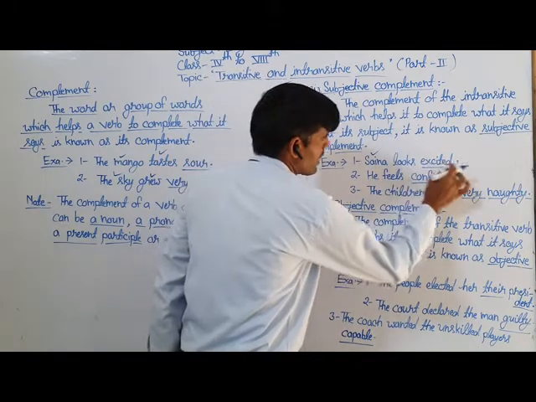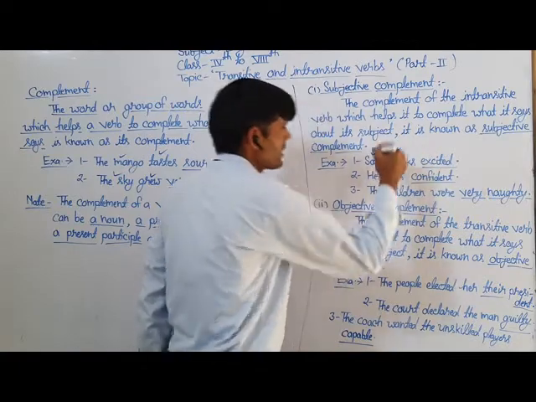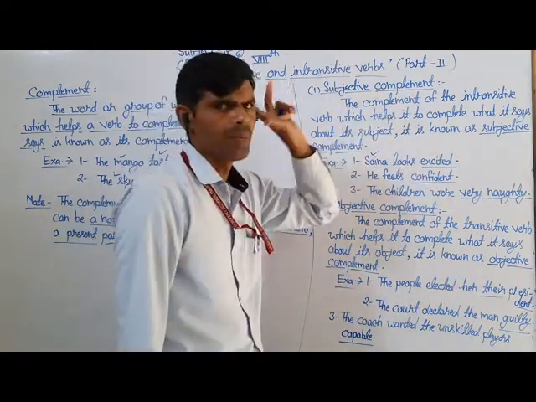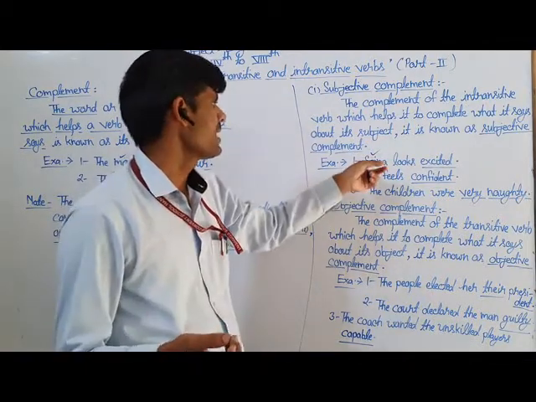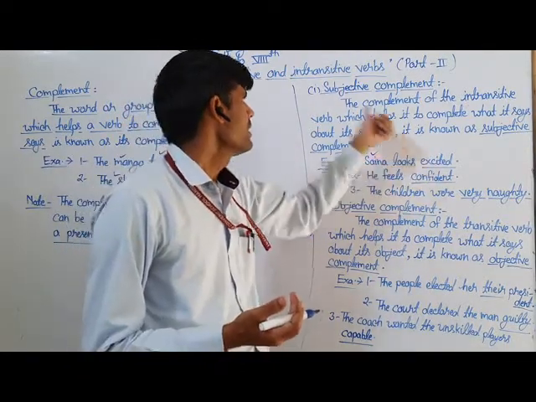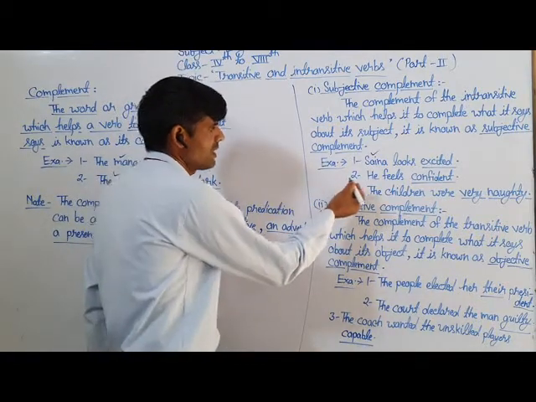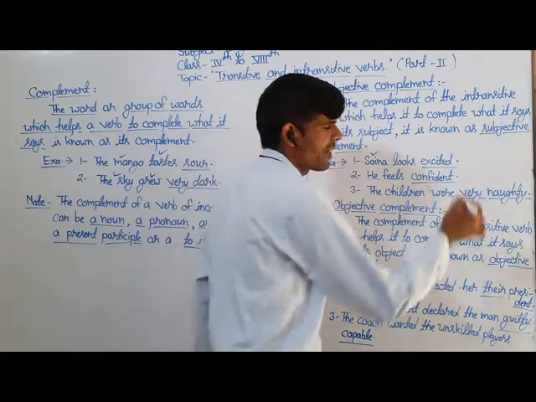So the underlined word is a complement, and it tells something about its subject Saina, so it is known as subjective complement. The complement which gives additional information or description about its subject is called the subjective complement.